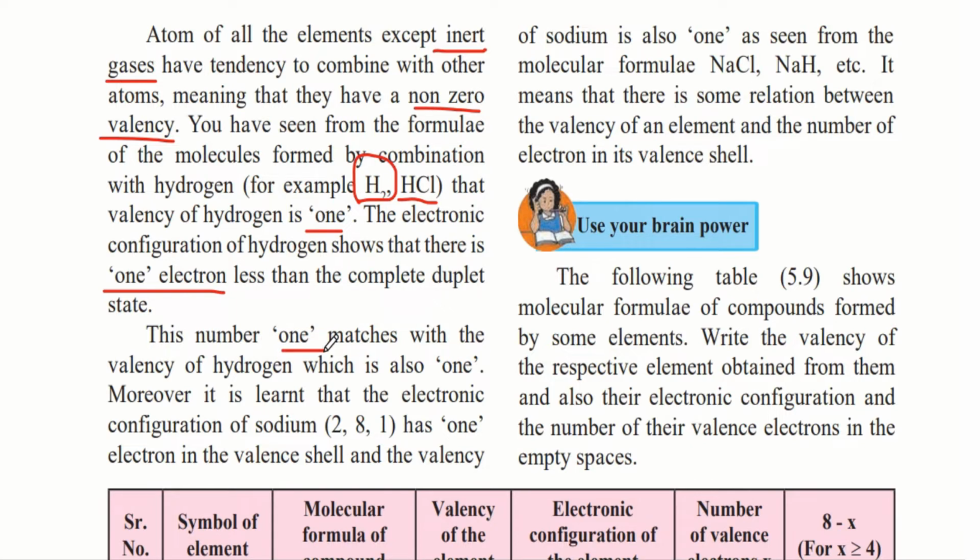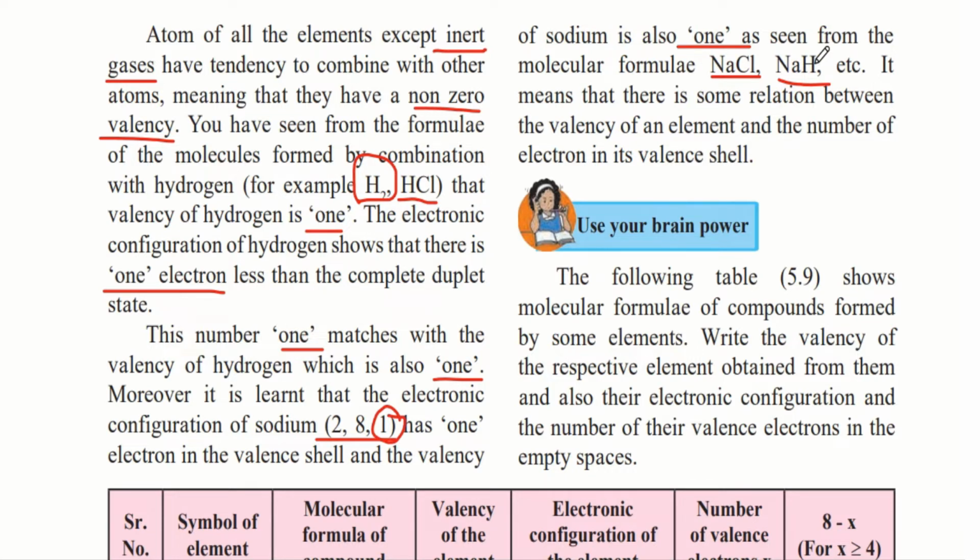This number 1 matches with the valency of hydrogen, which is also 1. Moreover, we learned that the electronic configuration of sodium is 2, 8, 1. And therefore, it has one electron in the valence shell, and the valency of sodium is also 1, as seen from molecular formulae such as NaCl, NaH, etc. So here we can see that one atom of sodium is combining with one atom of chlorine or one atom of hydrogen.